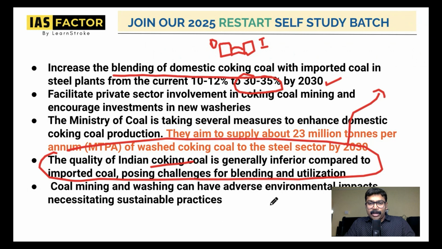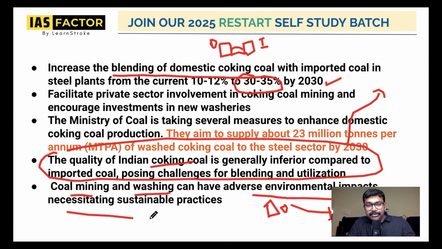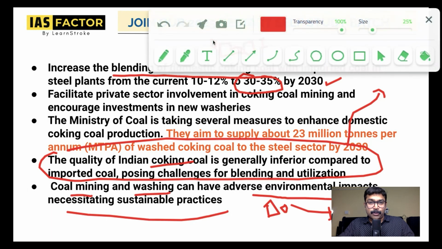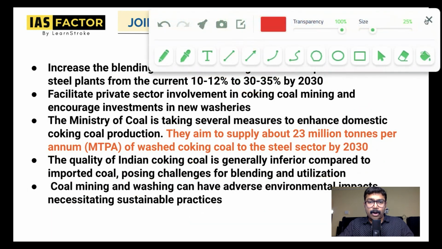When you create coking coal domestically according to the Mission Coking Coal, the biggest problem is it will have a lot of environmental impact, because a lot of coal mining and washing can create a lot of environmental damage. So that is also a big concern that we have to remember. So please remember all these points.